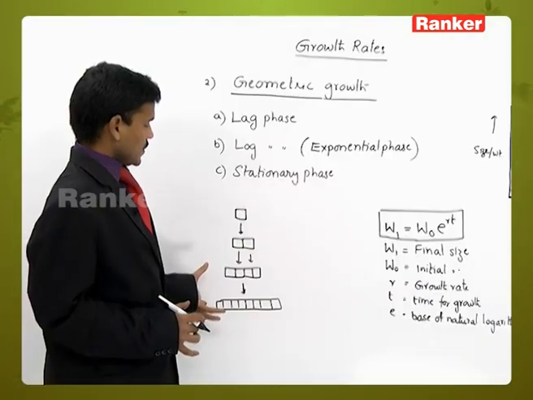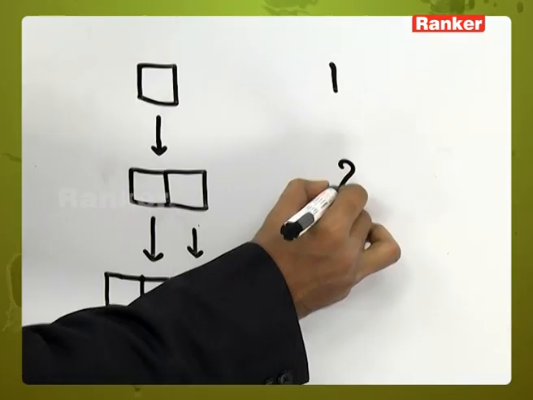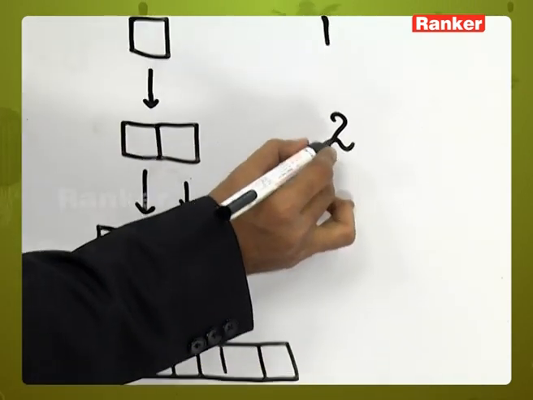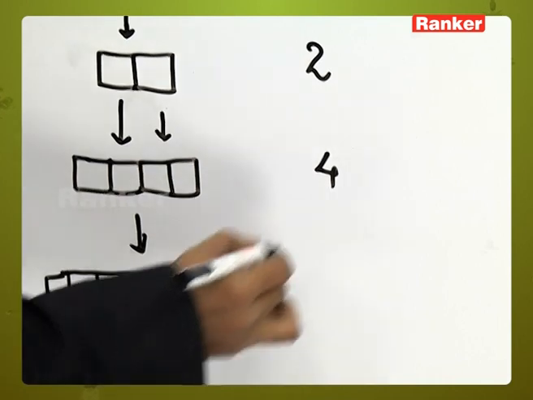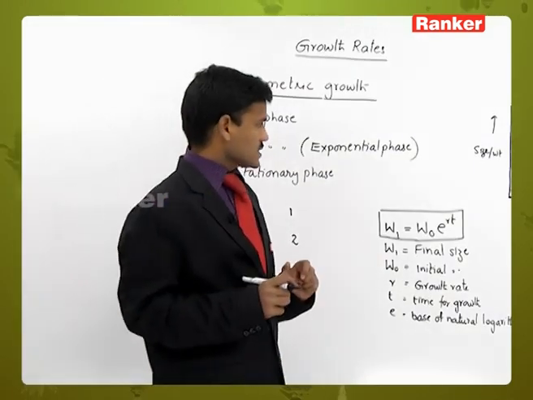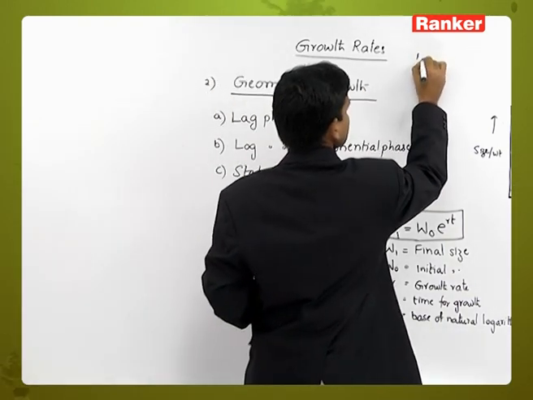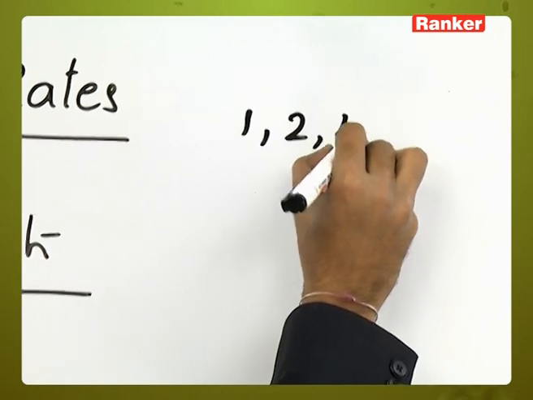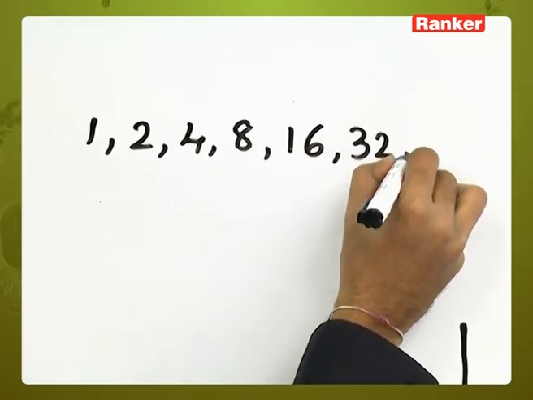Eight cells are produced. So one cell divides into 2 cells, both are capable of dividing, and both divide and produce 4 cells. Next 8 cells. So the cell number increases like this: 1, 2, 4, 8, 16, 32.